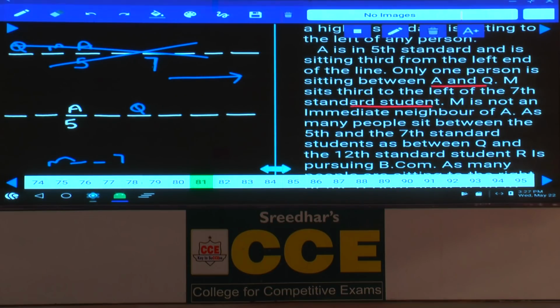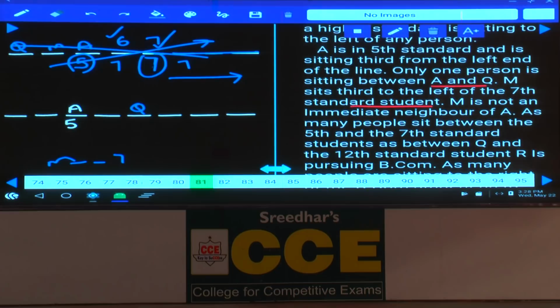Now if you take right hand side 7th, if you take 7th at this place, now we should have different standards, and 5 is already fixed here. At the most 6 or 7 can be here, and 7 cannot be beyond this right hand side, isn't it? So 7th can be here or here. If there is no 6th standard, 7th standard will be here, or if there is a 6th standard, 7th standard will be here, because these persons belong to different standards. And 7 cannot be in these 3 places at all, because 5 is already fixed here. Between 5 and 7, there is at the most only one class, or there is no class between these 2.